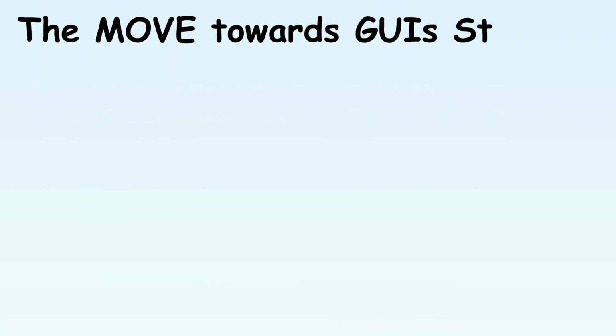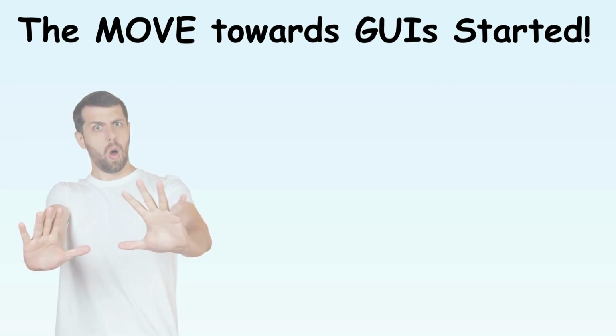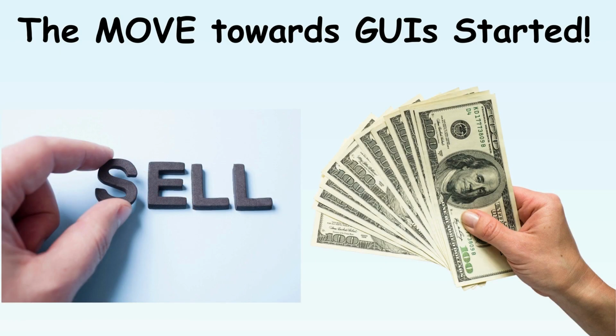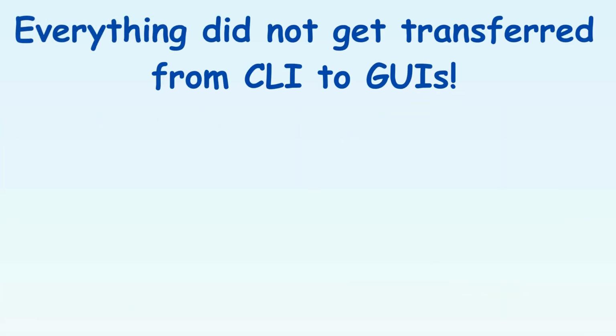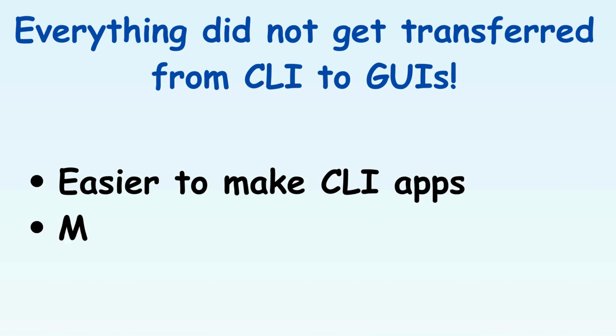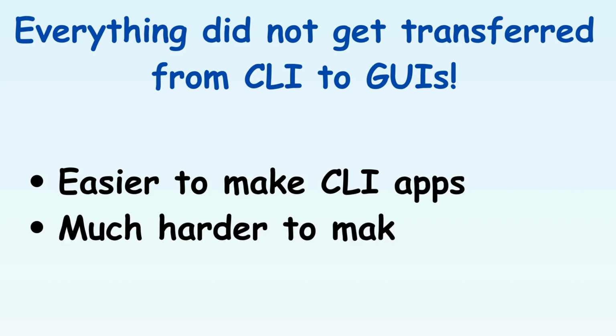Then, as technology improved, we started moving away towards GUIs so that computers don't seem so scary to regular folk, so that we can sell more computers. But not everything got transferred from the CLI to the GUIs. This is because adding functionality in the way of command line apps is way easier compared to designing a fancy GUI.